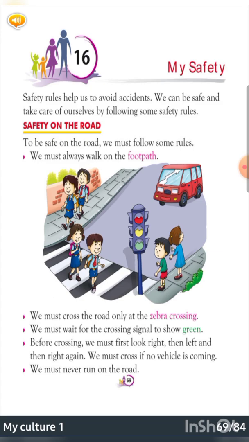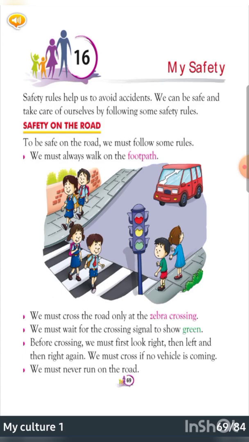Safety rules help us to avoid accidents. Avoid means not let them come in our contact, right? Or you can simply say refrain from, get away. So, safety rules help us to avoid accidents. We can be safe and take care of ourselves by following some safety rules.